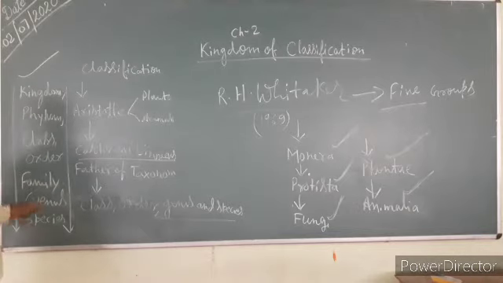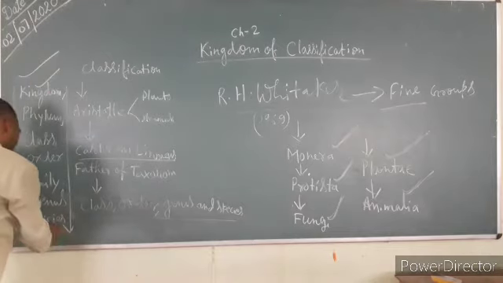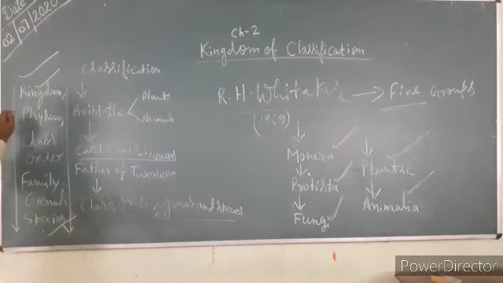This is the way by which we can identify any one type of organism in the world. The largest is kingdom and the smallest is species.